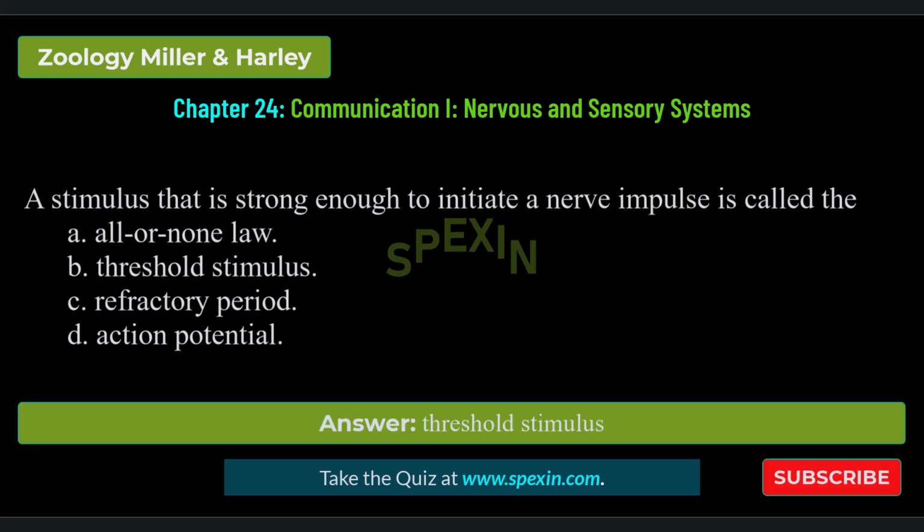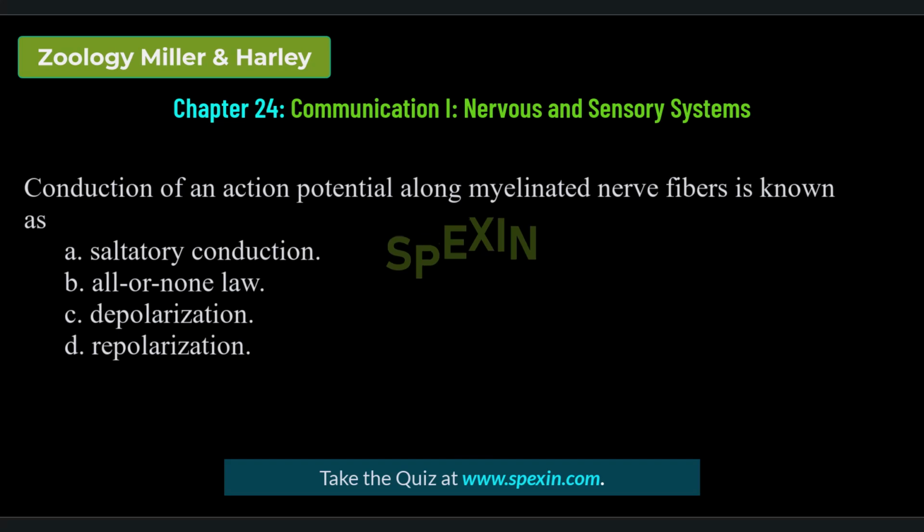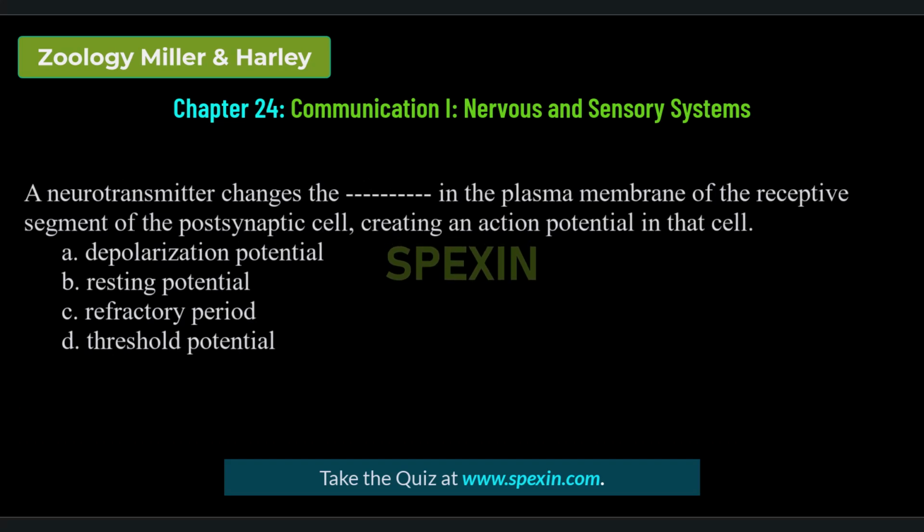Correct answer: threshold stimulus. Conduction of an action potential along myelinated nerve fibers is known as saltatory conduction, Ornan law, depolarization, repolarization. Correct answer: saltatory conduction. A neurotransmitter changes the dash in the plasma membrane of the receptive segment of the postsynaptic cell, creating an action potential in that cell. Depolarization potential, resting potential, refractory period, threshold potential.